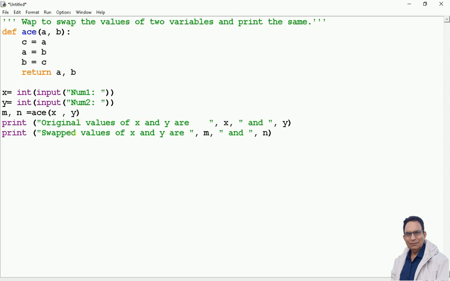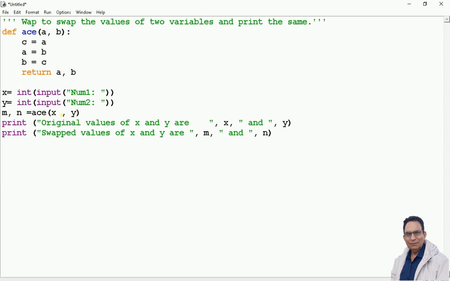Now, the function has two values returned, and I write it is called with x comma y. So x and y are our actual parameters or real parameters. When I write the function name with x comma y, this is known as the call of the function.